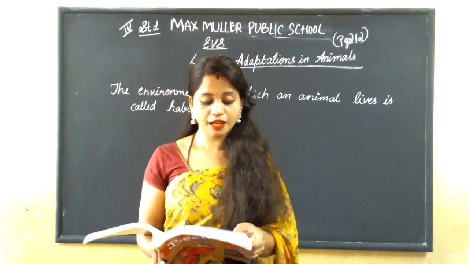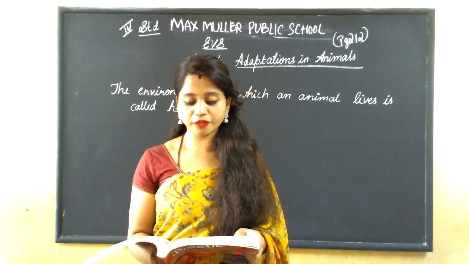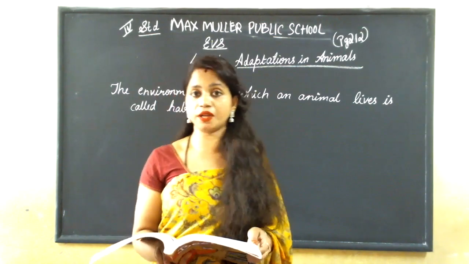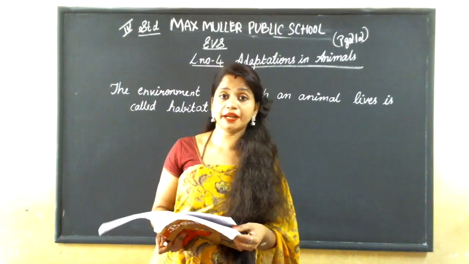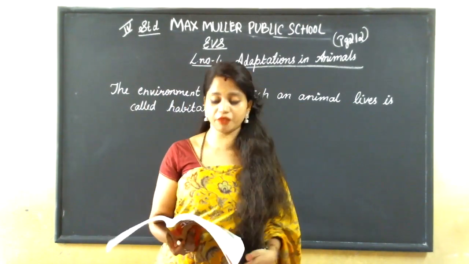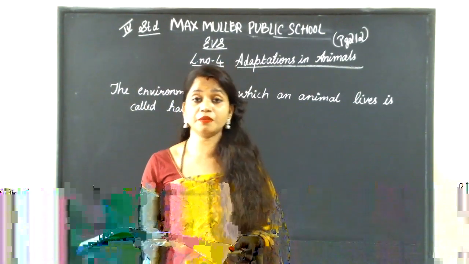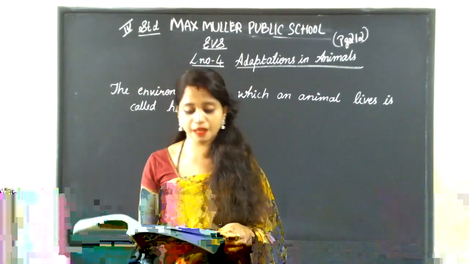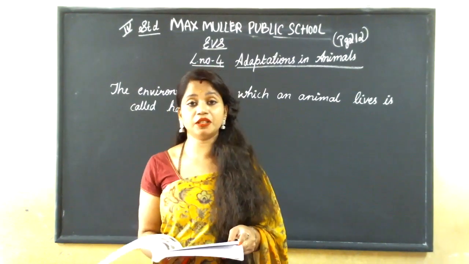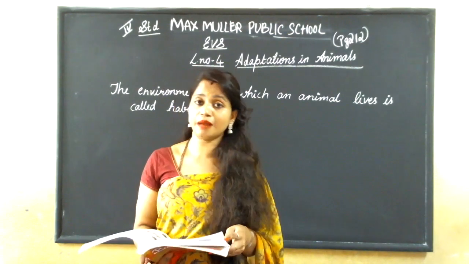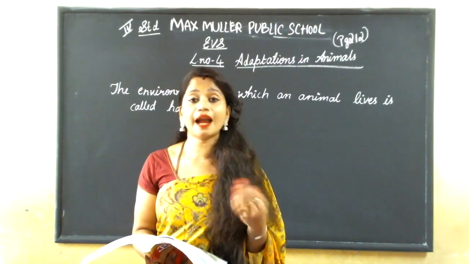Understood? See, in order to survive in their environment, animals often have to make changes in their body. In order to survive in the particular environment, animals have to make changes in their body structure, food habits and behavior.